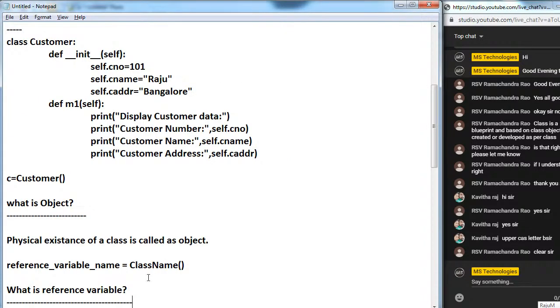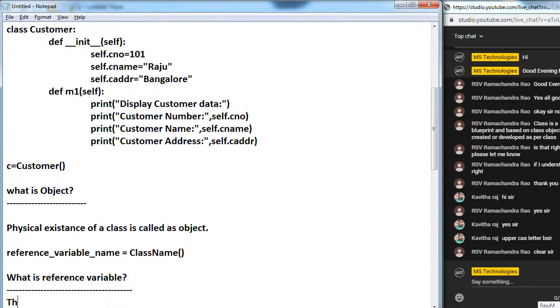What is a reference variable? The variable which can be used to refer the object is called a reference variable.